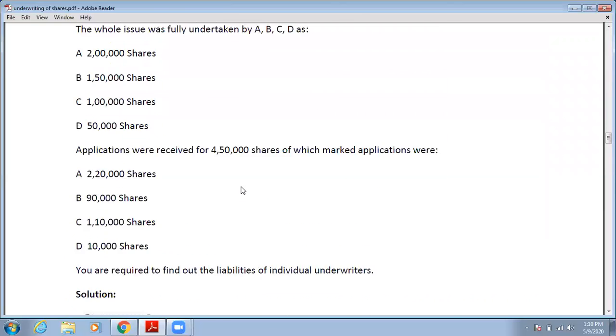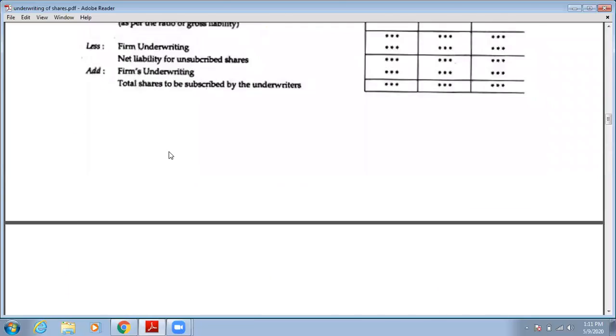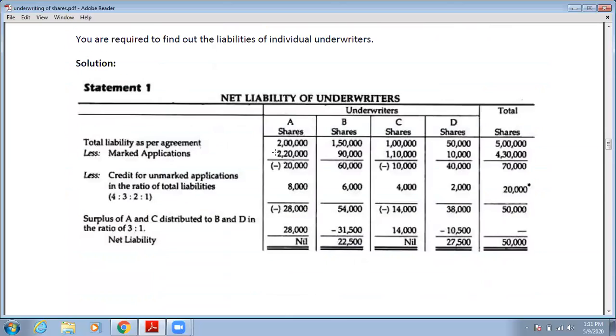So we have already discussed unmarked applications. See here, the net liability of individual underwriters is determined by crediting unmarked applications in the ratio of gross liability. So we have already discussed that unmarked applications will be divided among the underwriters in the ratio of gross liability. The gross liability is 2 lakhs, 1,50,000, 1 lakh, and 50,000. So the ratio will be 4:3:2:1.